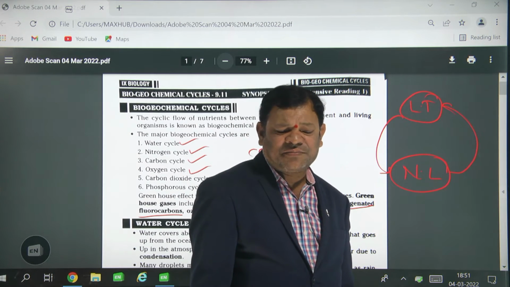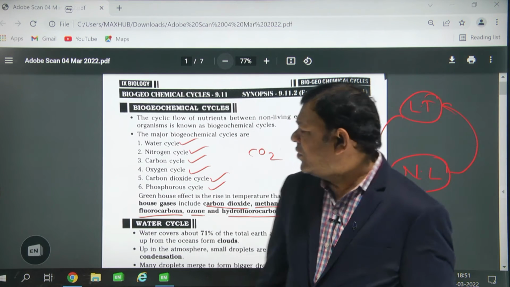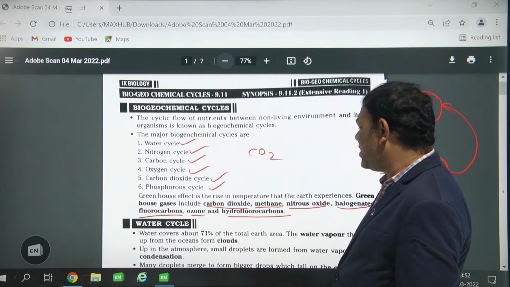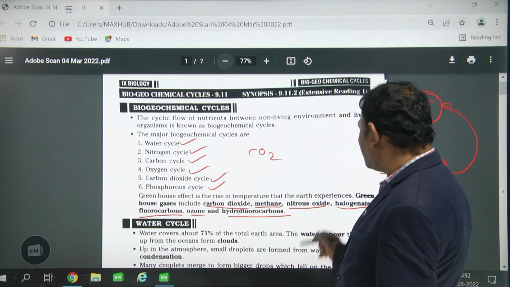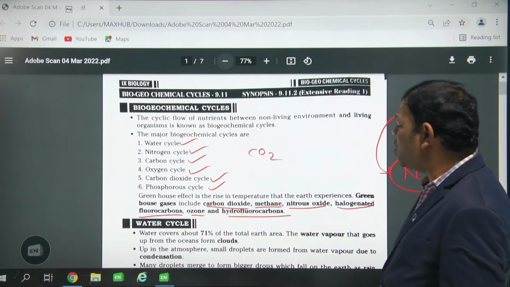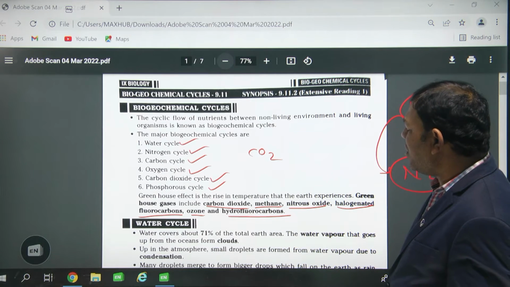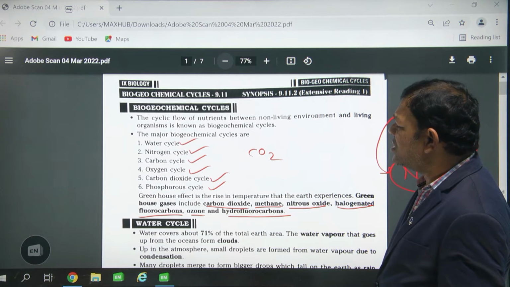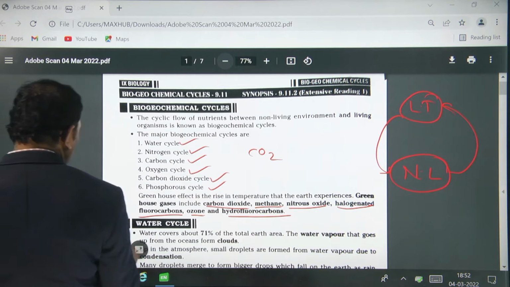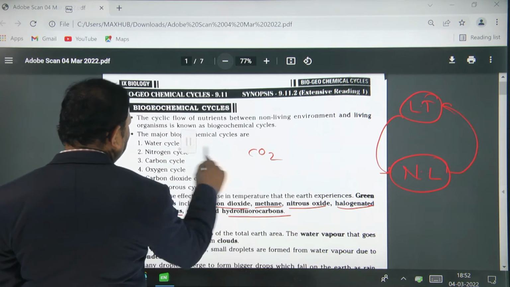Is it clear? So who is responsible for the greenhouse effect? Carbon dioxide, methane, nitrous oxide, halogenated fluorocarbons, ozone and hydrofluorocarbons. These are responsible for the greenhouse effect. Now shall we go to the water cycle?